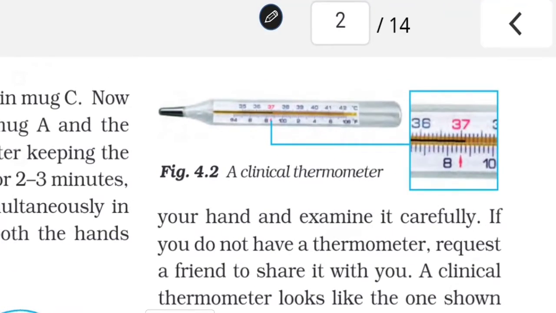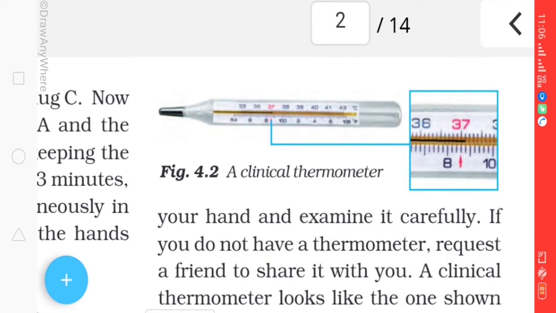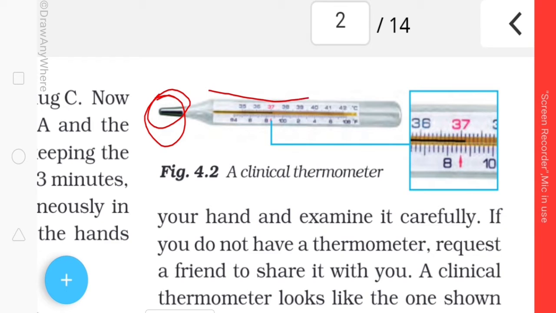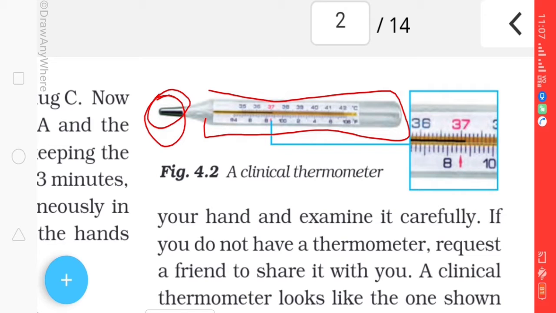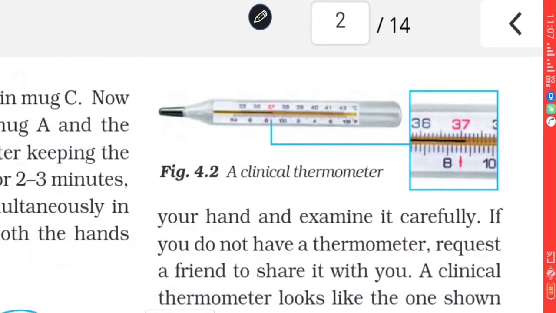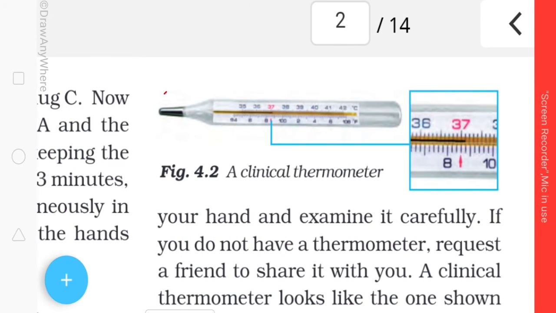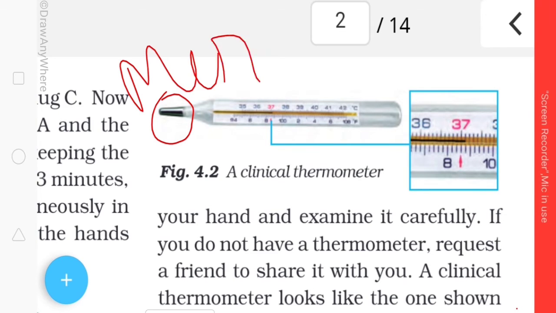See here, if this is the clinical thermometer, then this tip portion is known as the bulb. And this portion is the narrow glass. It is made of glass, and it is narrow and long. And this tip portion, the bulb, is made up of mercury.